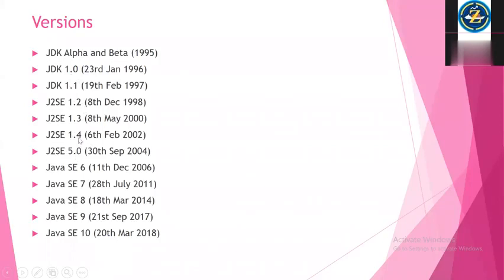After 1.4, it is called 5.0. From this period only, I started learning. I started with this version. Then 6, 7, 8, 9, 10 are there. Nowadays, 8 is the very famous one. People are not moving to 9, 10 and so on now. If you know 8, then it will be good for you.